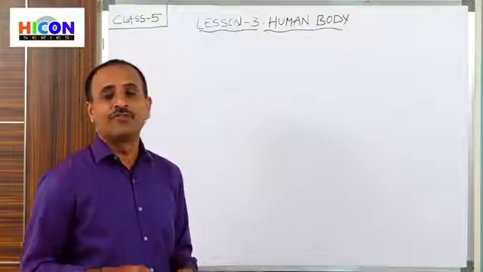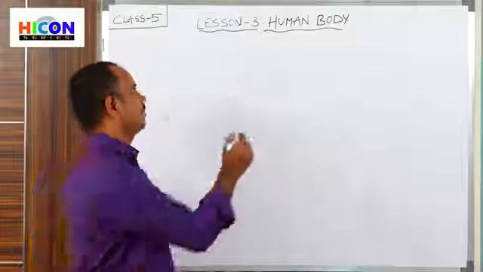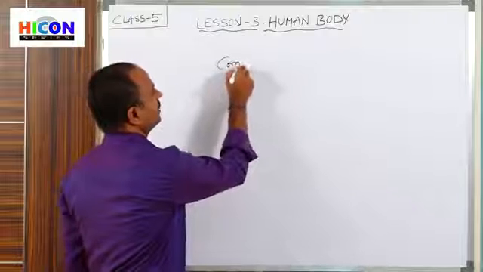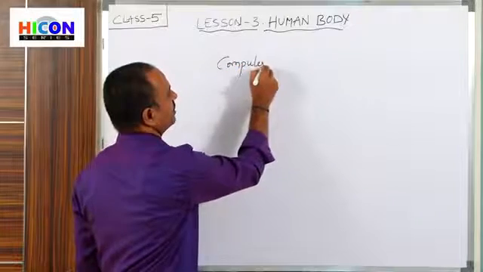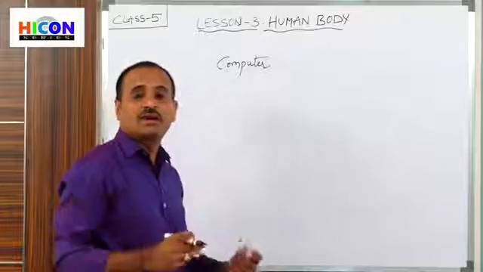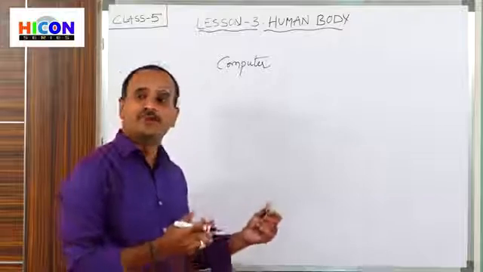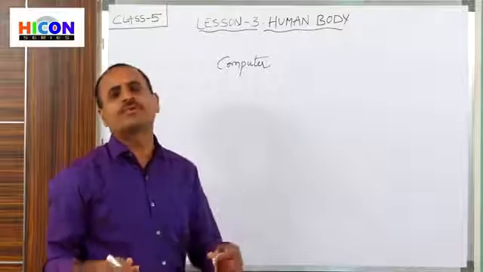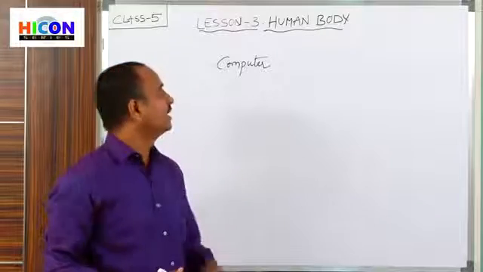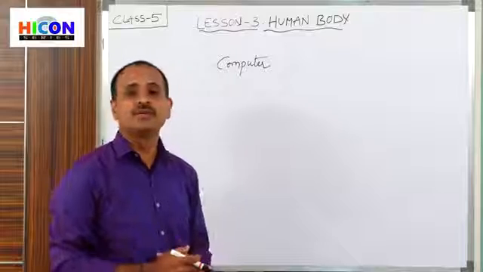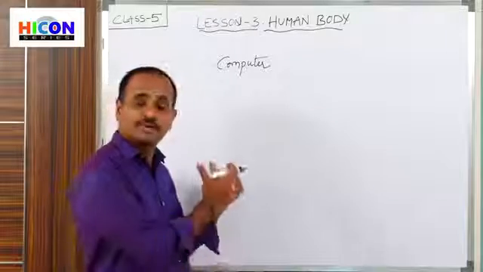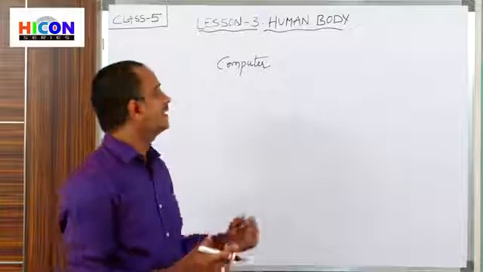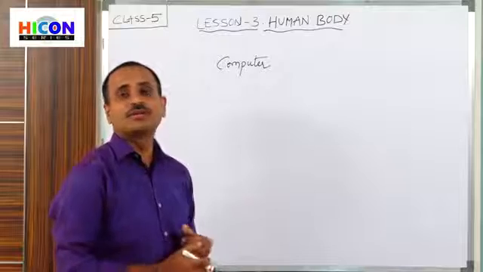Children, take an example of a machine like a computer. In all houses there will generally be a computer. We use computers and laptops daily in our houses. So it is also an example of a machine. Do you know what the various parts of the computer are?